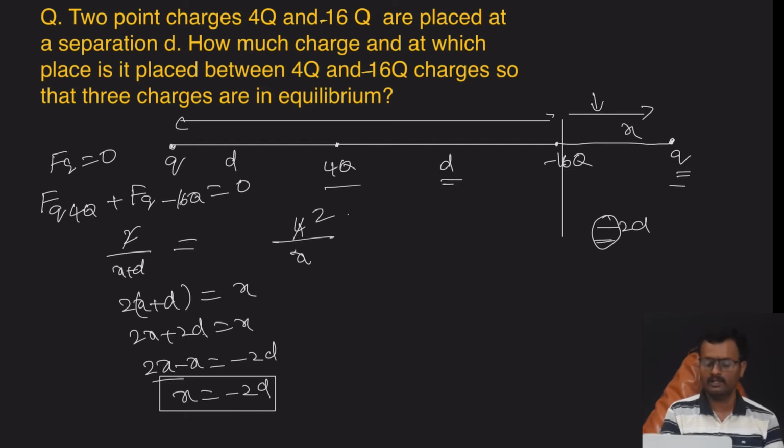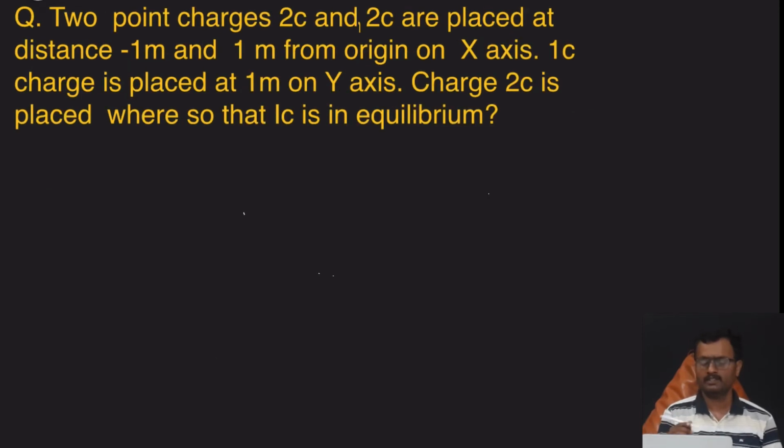Just now we calculated at what distance d from the 4q the third charge should be placed. We get the same answer. Two point charges, 2 coulomb and 2 coulomb, are placed at a distance of minus 1 meter and 1 meter from the origin on the x-axis. A 1 coulomb charge is placed at 1 meter on the y-axis. Where should another 2 coulomb charge be placed so that the 1 coulomb charge is in equilibrium?